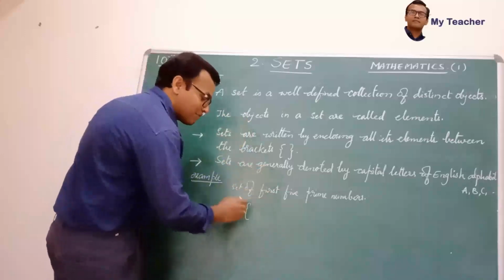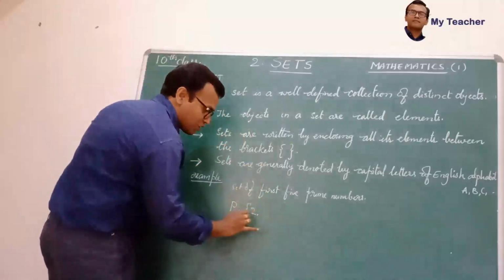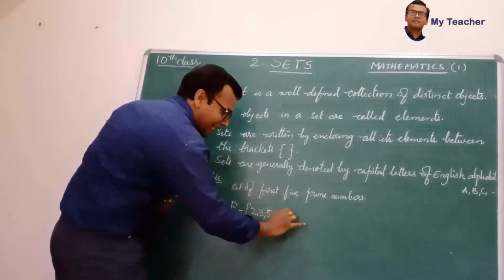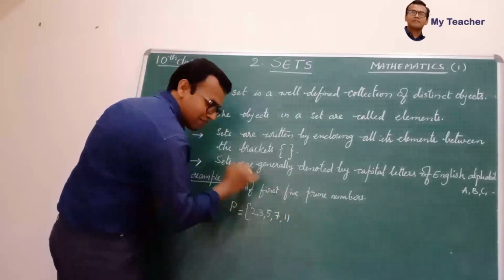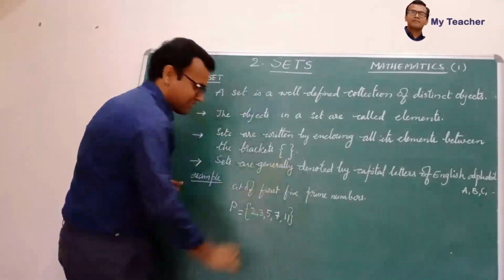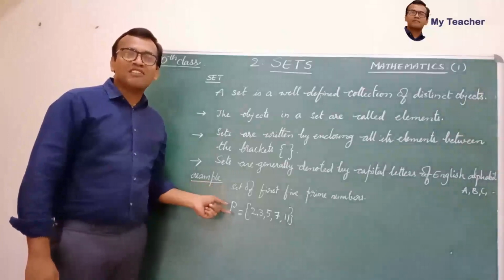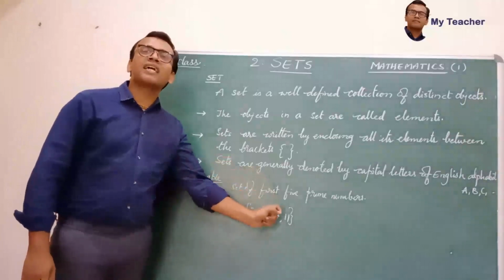So what are the first 5 prime numbers? 2, 3, 5, 7, 11. That is 1, 2, 3, 4, 5. Yes, and close the bracket. Now P is the set of first 5 prime numbers.